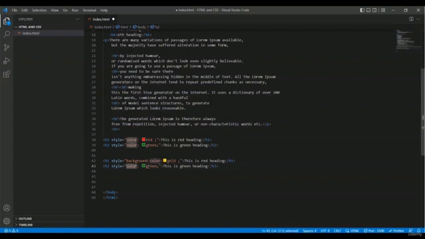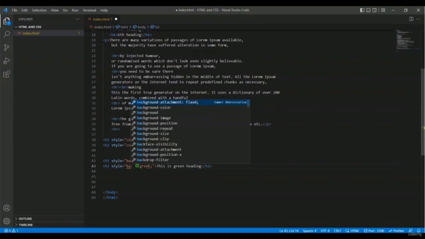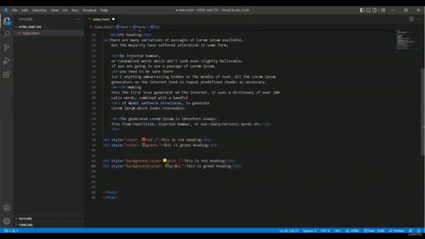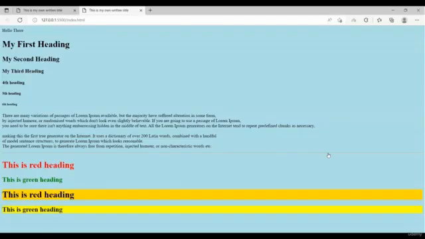For the second one I just have to change the color option, and instead of color I just have to write background color. Okay, background color, and here I want to write yellow. So for this text the background color will be gold, and for the second one the background color will be yellow. Let me run this code in my live server, and now you can take a look.